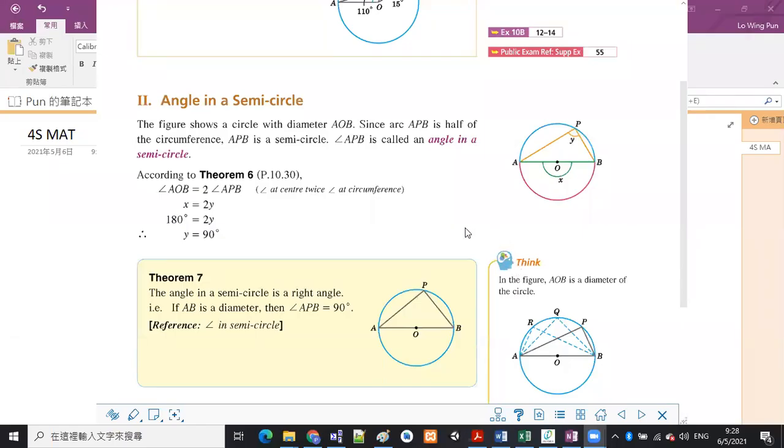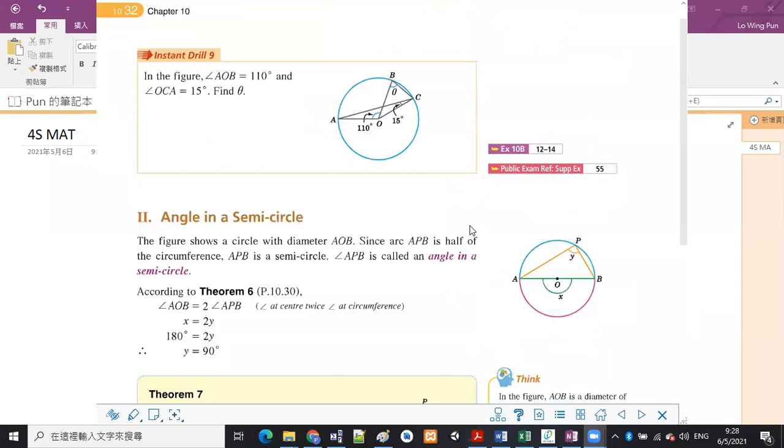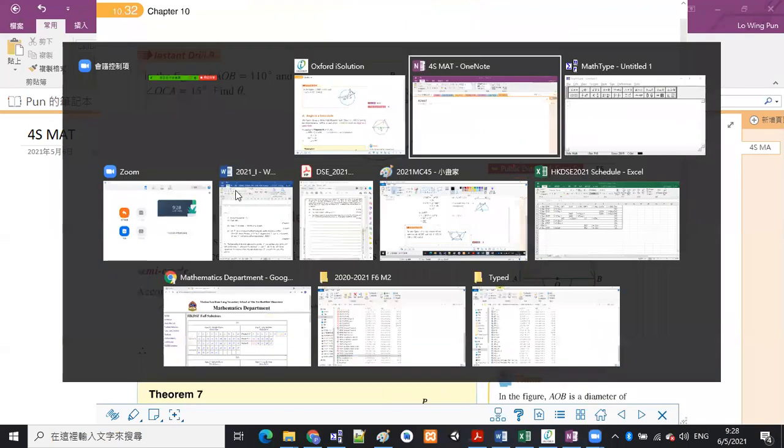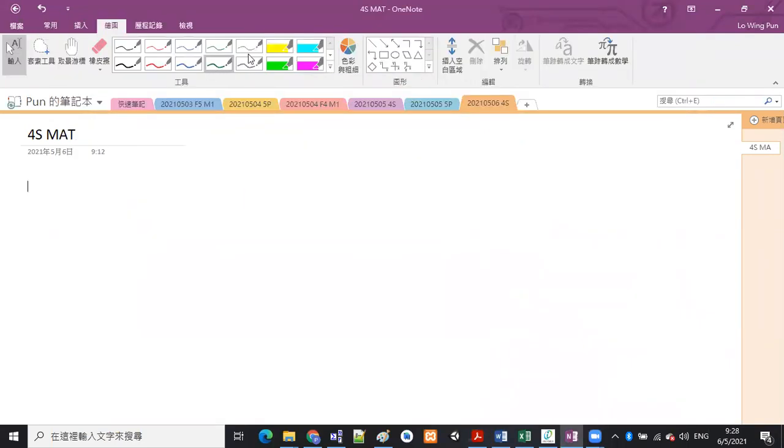So yesterday we talked about some questions about the angle at center twice angle at circumference. Today we are going to learn a special case. So when you have a circle like this, a circle, and if we have the center O here.